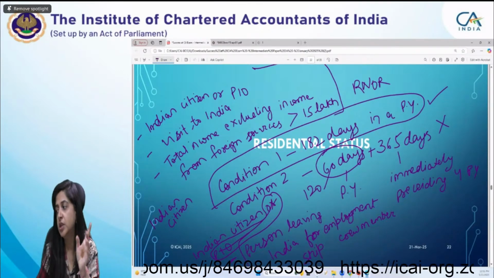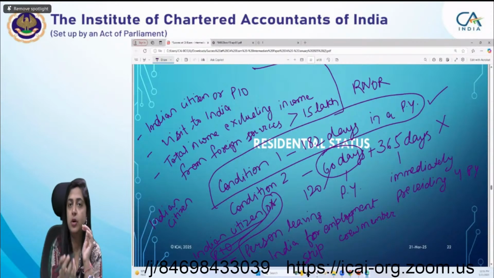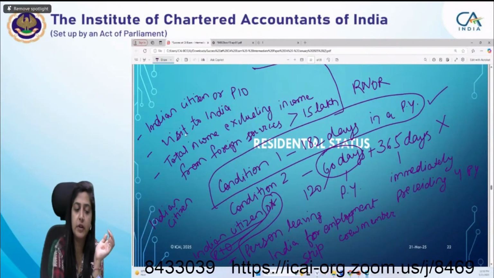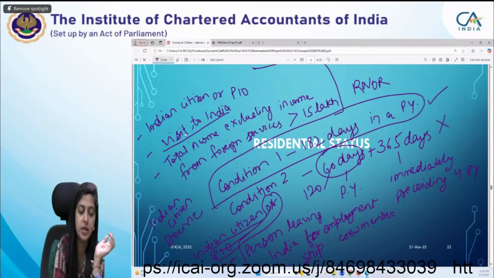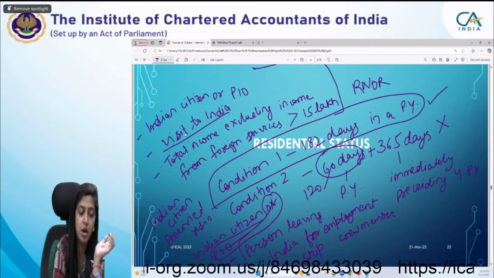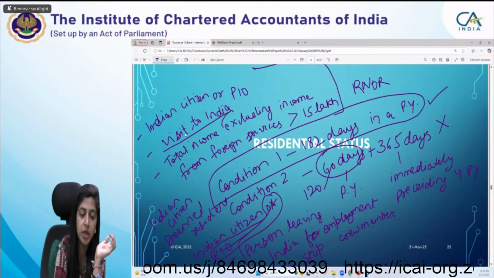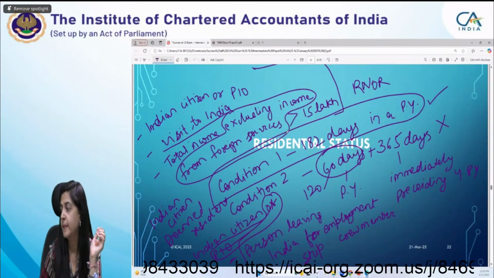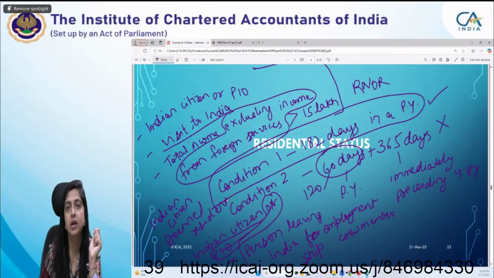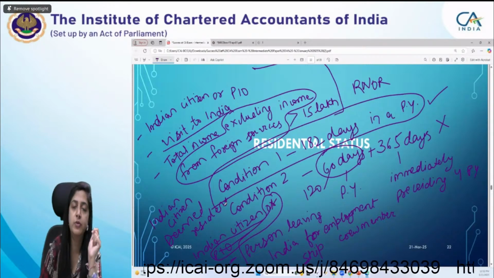Rakesh, in both the things, whether you are computing for the visiting India concept, or seeing from the deemed resident concept, in both cases, total income excluding income from foreign sources has to be seen. That should be excluded. What is the meaning of income from foreign sources?